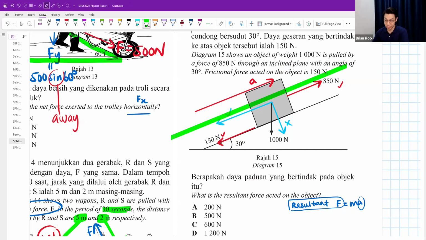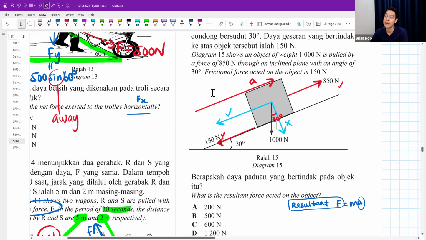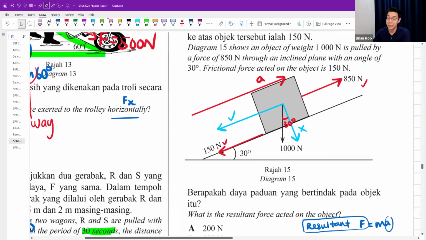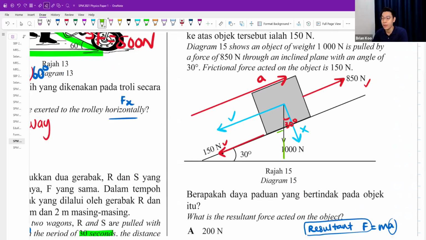Now the question is, how do you split your 1000 Newton into these two blue-colored ones? You need to know that the 30 degrees will come here. If you have done a lot of exercises on this, you will know why. But for those of you who don't know, let me prove to you why. If you look at this tiny triangle in here, this is a 90 degree, and hence here will be 60 degrees, 180 minus 90 minus 30. So here is 60. If that is 60 and this is a 90 degree, this has to be 30. 90 minus 60 equals 30.